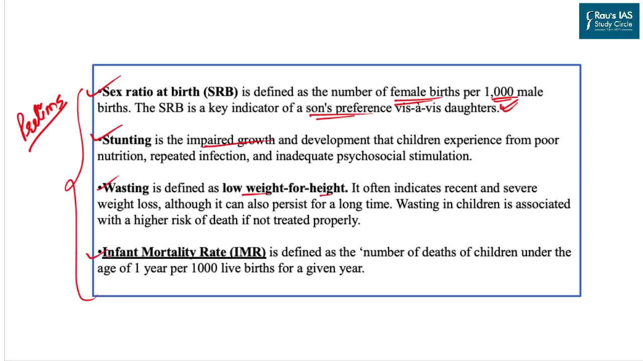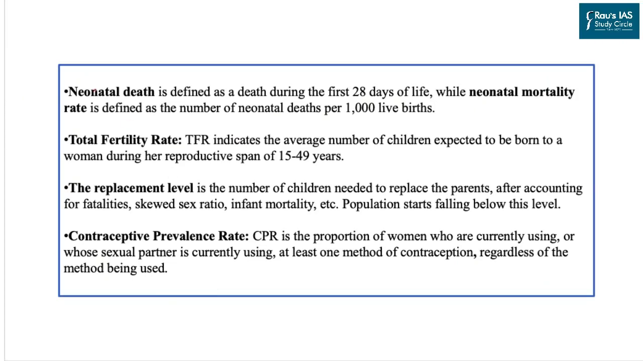Then we have infant mortality rate, which simply means the number of deaths of children under the age of 1. The basic difference between child mortality and infant mortality is based on the age. If it is an infant, it is under the age of 1. If it is a child, it is under the age of 5, also known as U5 in most of the parameters. It is given per 1,000 live births in a year. The next term is neonatal death. This is the death of a child before the attainment of 28 days of life.